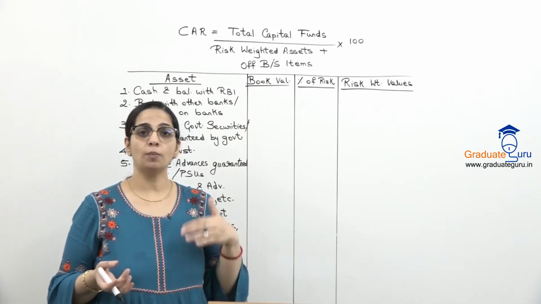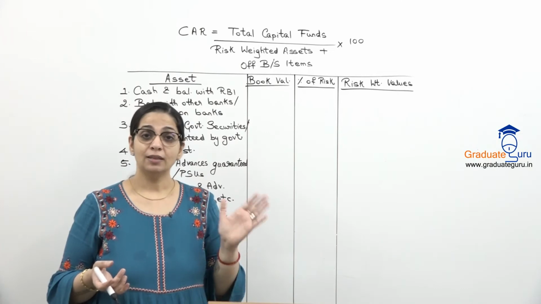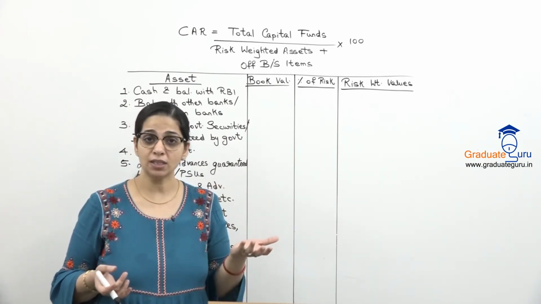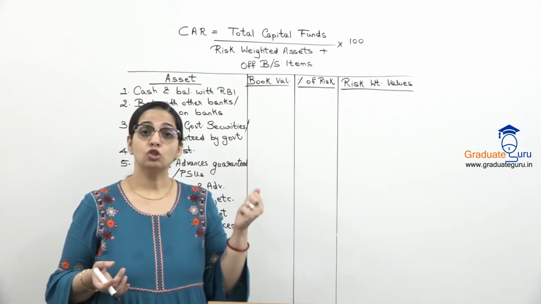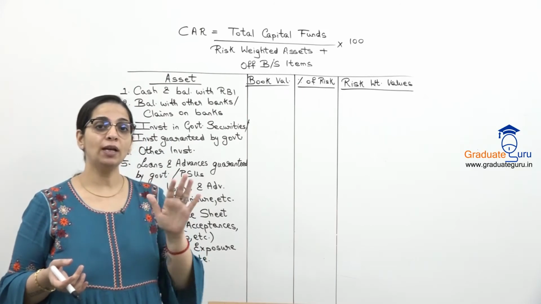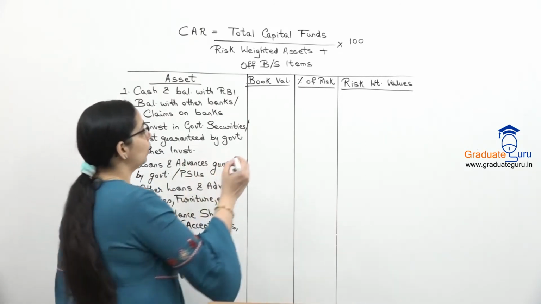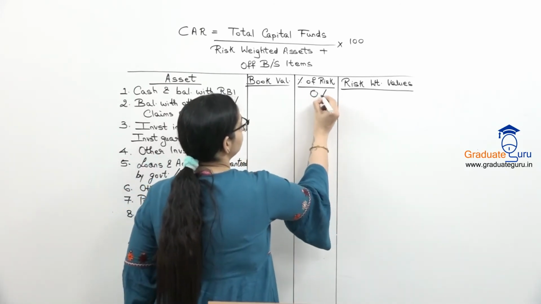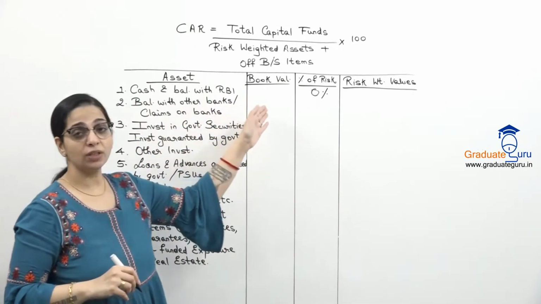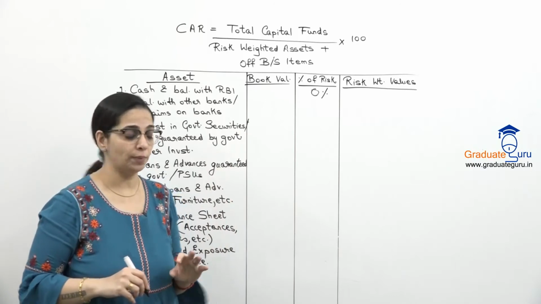RBI के पास भी जो बैंक का बैलेंस है, that is also safe because it is in government hands. RBI is a government type of an organization. So there is complete safety. अगर asset fully safe है, तो you are going to take 0% as your risk value. So cash and balance with RBI के लिए it is 0%.